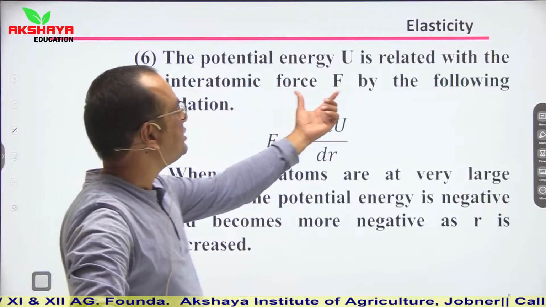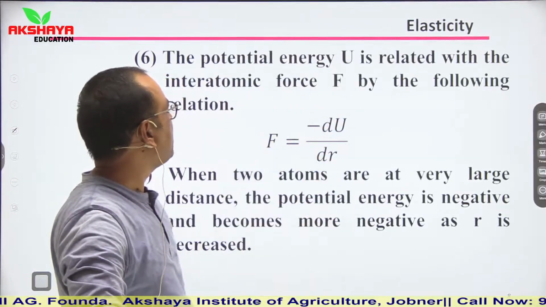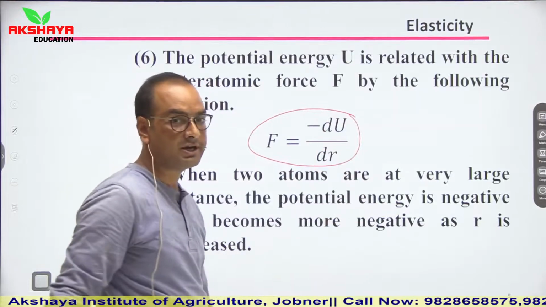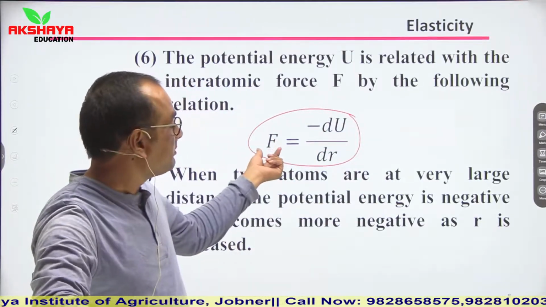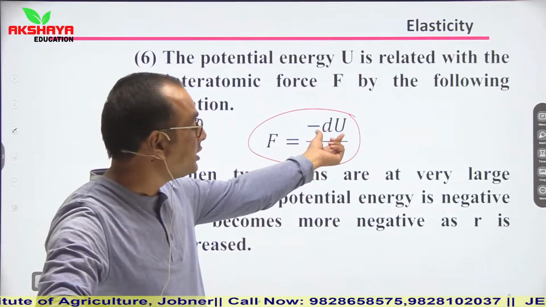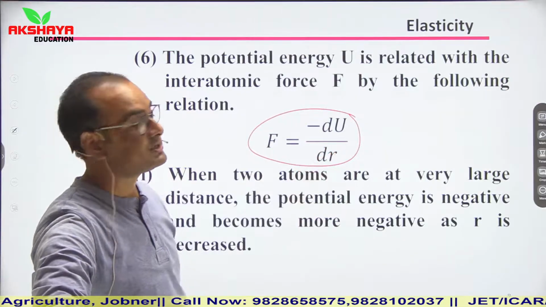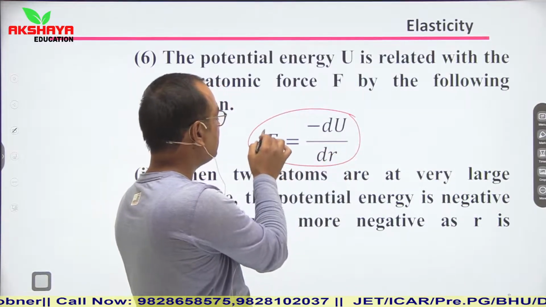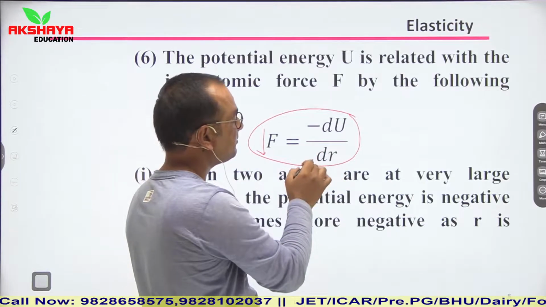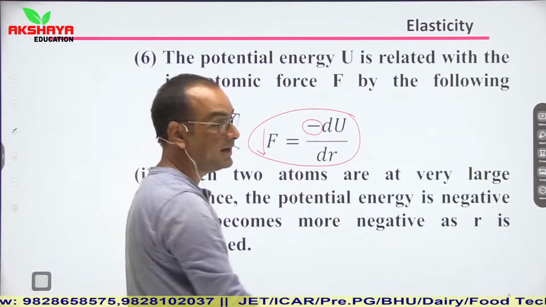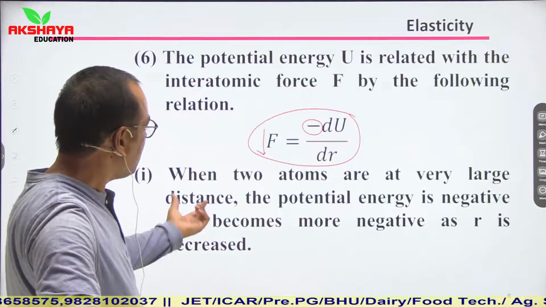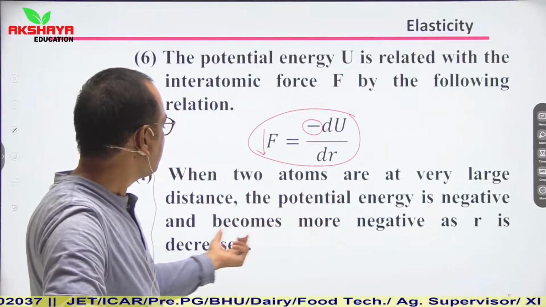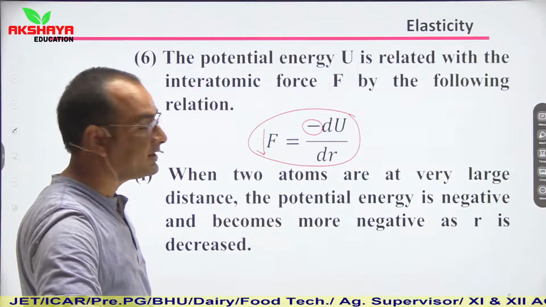The potential energy U is related to interatomic force by this relation. We have seen this relation in our topic work, energy and power. The interatomic force is equal to the negative of the change in potential energy with the distance. It means if potential energy increases with the distance, then the interatomic force decreases, because we have a negative symbol. When two atoms are at a very large distance, the potential energy is negative and becomes more negative as r is decreased.